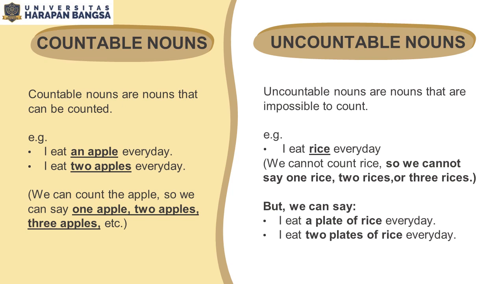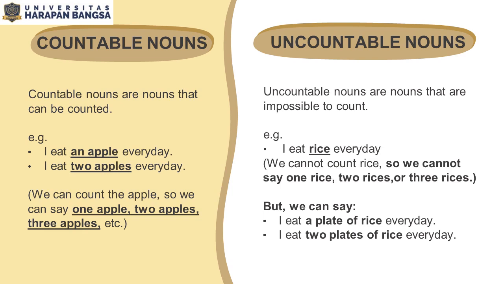When we're talking about food and beverages, we're also talking about nouns because food and beverages belong to noun. Nouns can be classified into countable nouns and uncountable nouns. So, what are the differences between them? Look at your left side. Countable nouns are nouns that can be counted. Here, we can count the things. We can count the nouns.